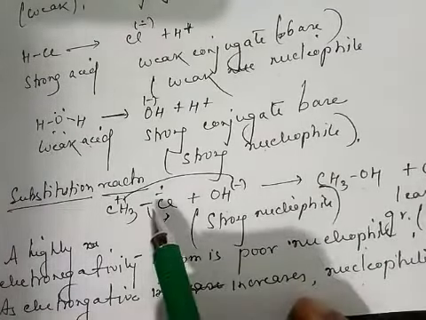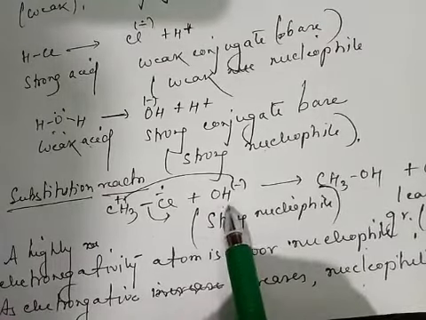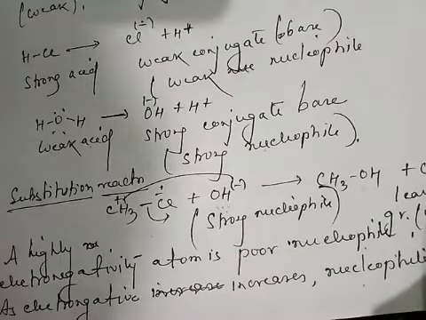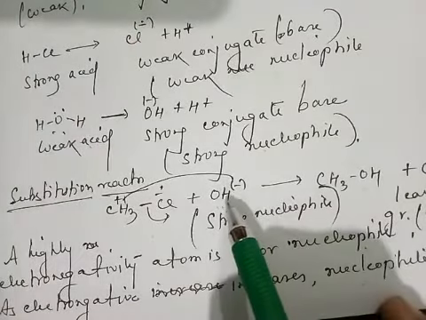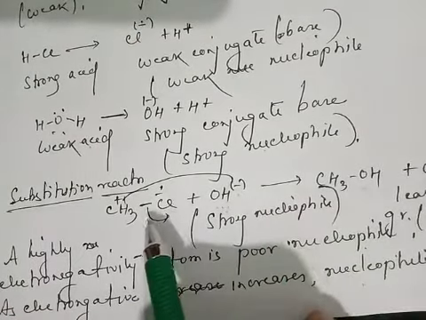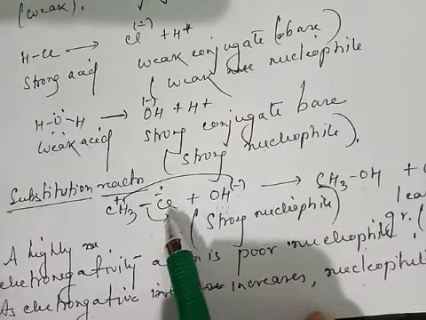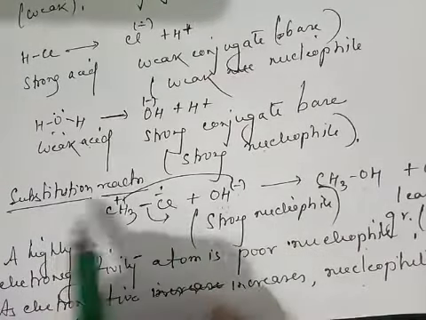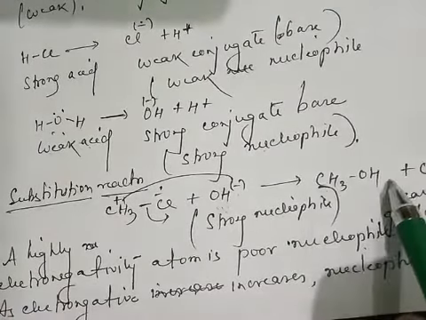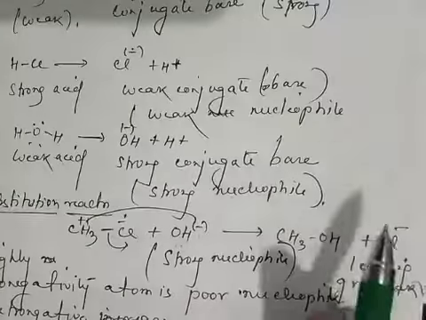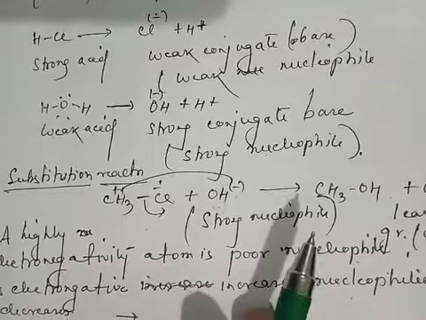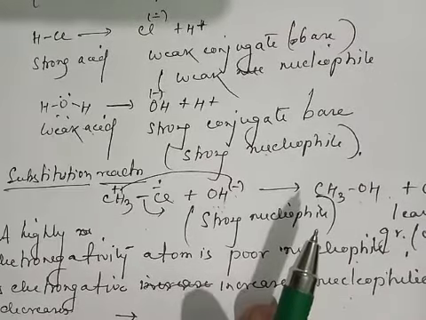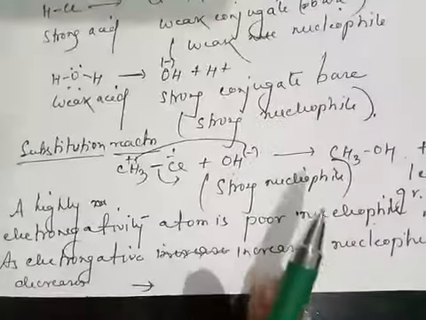So here we are comparing these two nucleophiles. The OH ion is a stronger nucleophile than the leaving group. The chloride ion is a weaker nucleophile. That is why the stronger OH ion can replace this weak nucleophile. That is why this reaction is called a nucleophilic substitution reaction. In a nucleophilic substitution reaction, a stronger nucleophile always replaces a weaker nucleophile.